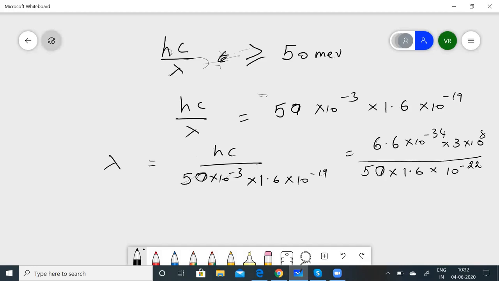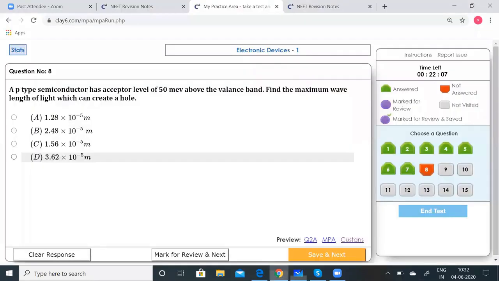By mistake, I put it as 57. So 50 into 1.6 into, yeah, because it is given as 50 MeV. Right? So 50 into 10 to the power of minus 3. So you can see this. So when I simplify this, I get the value to be approximately 2.48 into 10 to the power of minus 5 meters. So let's see which option is correct.